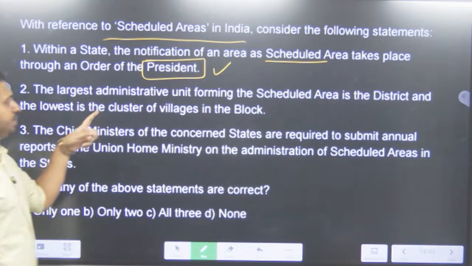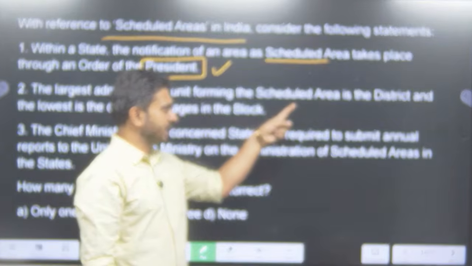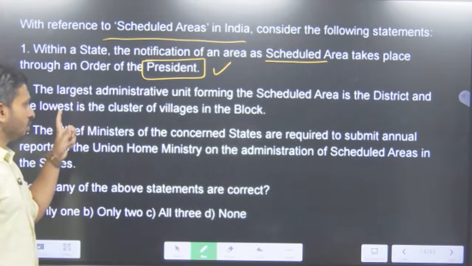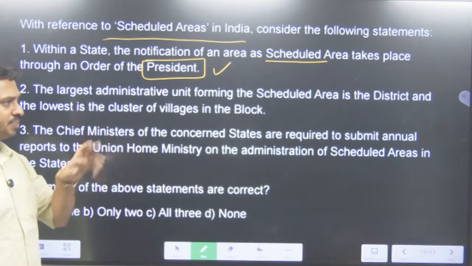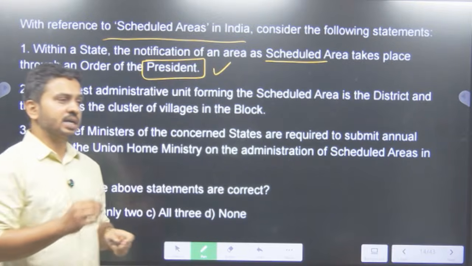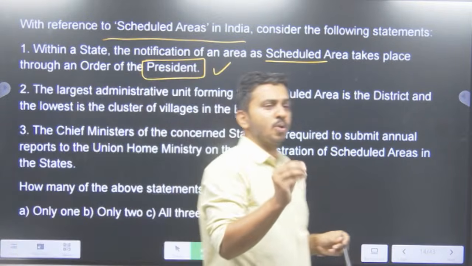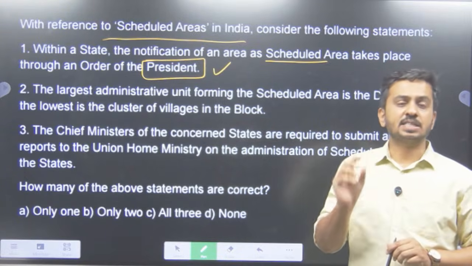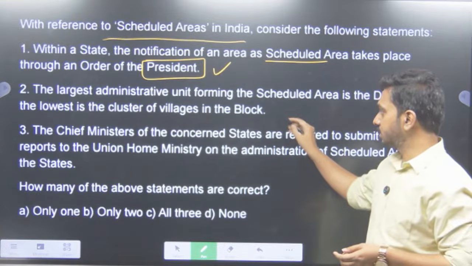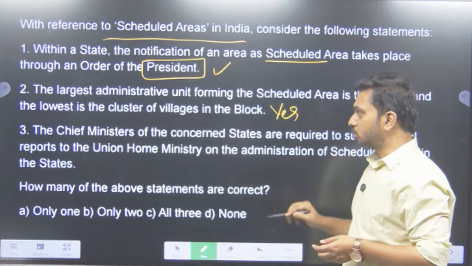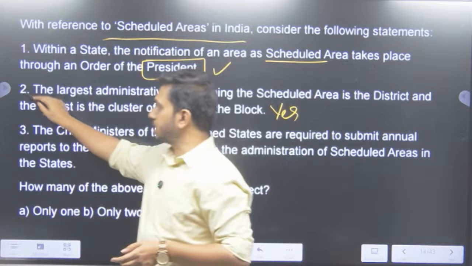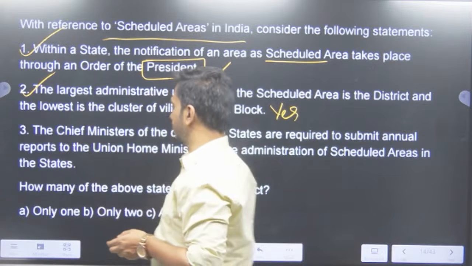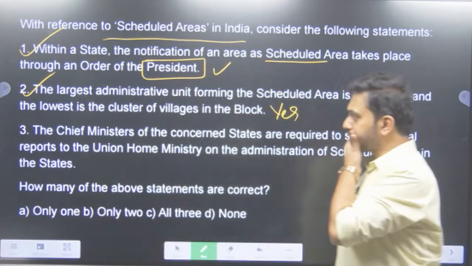The largest administrative unit forming the scheduled area is the district, and the lowest is the cluster of villages in the block. So can we declare a certain group of villages as a scheduled area in a certain state? Yes, it is possible. So statement 2 also becomes correct. Statement 1 is correct, statement 2 is correct. Let us see statement 3.